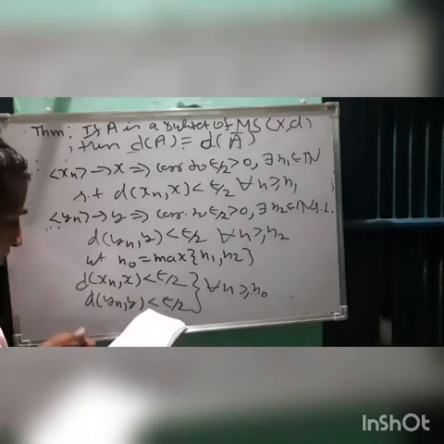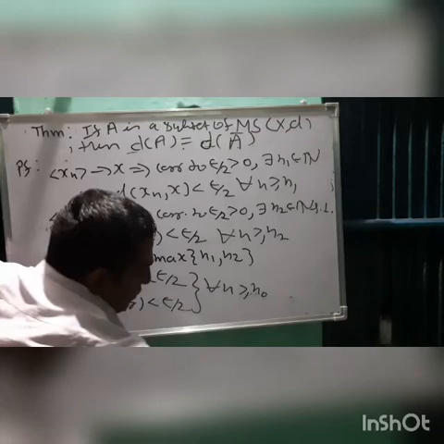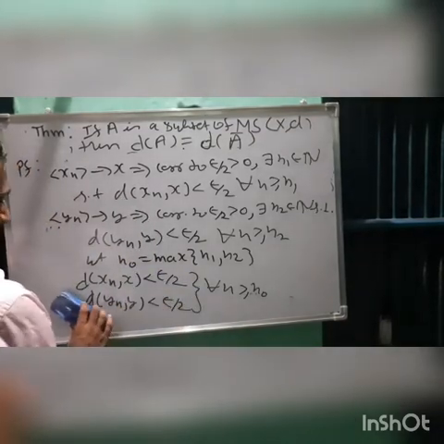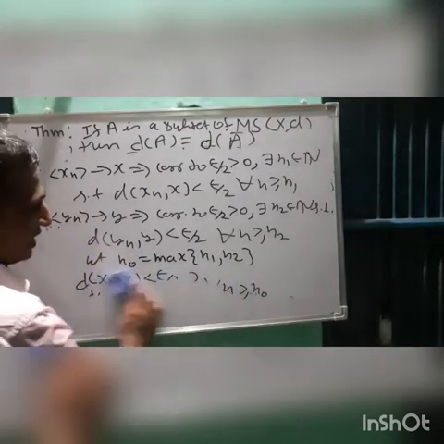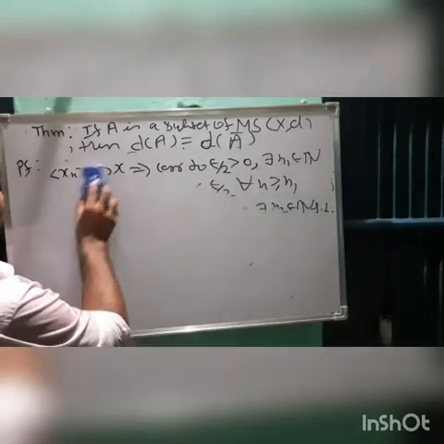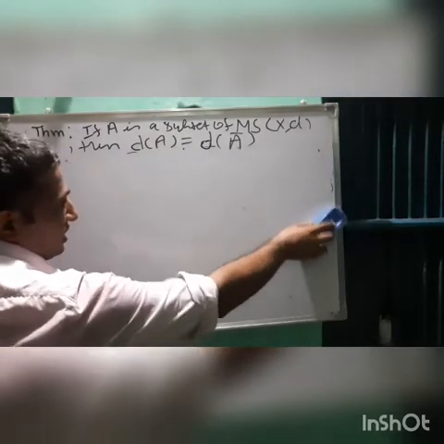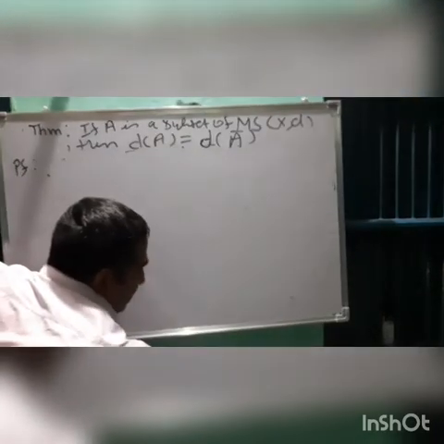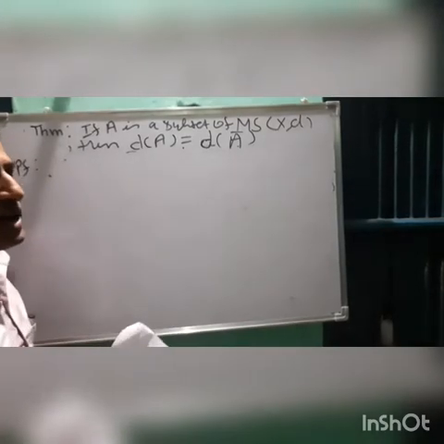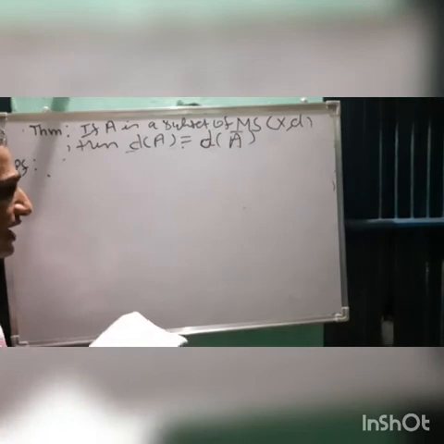Okay, and now there is one more thing we need to recall, that the diameter of a set is the largest distance in that set. That means the diameter of a set is always greater than or equal to all the distances, right?